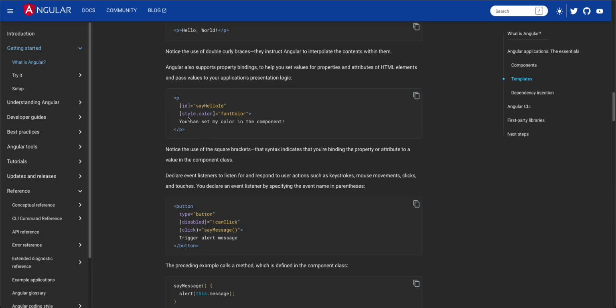Assuming we have a tag and we want to assign a variable ID. If we have this ID in a variable, we can add these square braces, so that it will take this say hello world ID as a variable, right? So this is also a mechanism in Angular. And also, assuming that the font color is in a variable, we can do style.color with the square braces, so it will get this font color as a variable. So this is how we can do it.